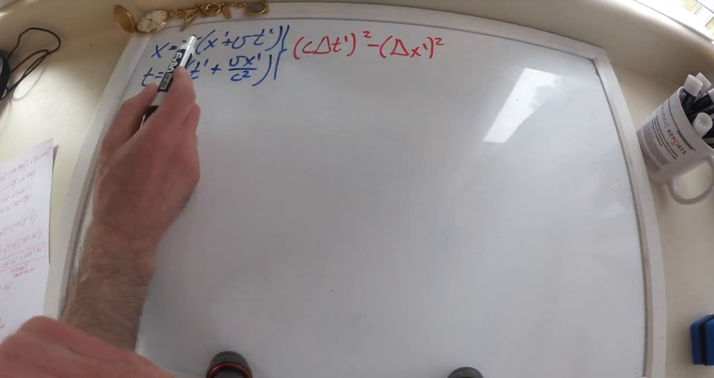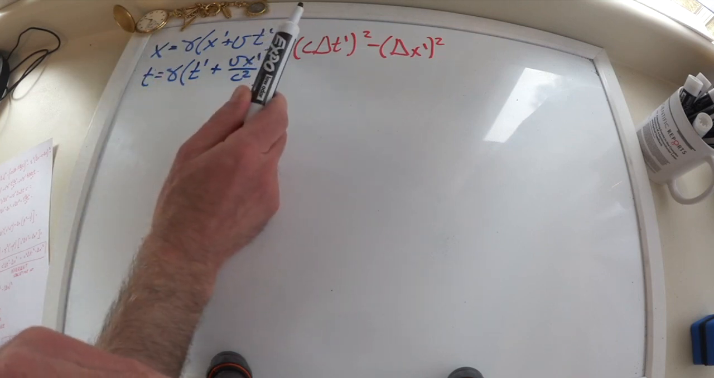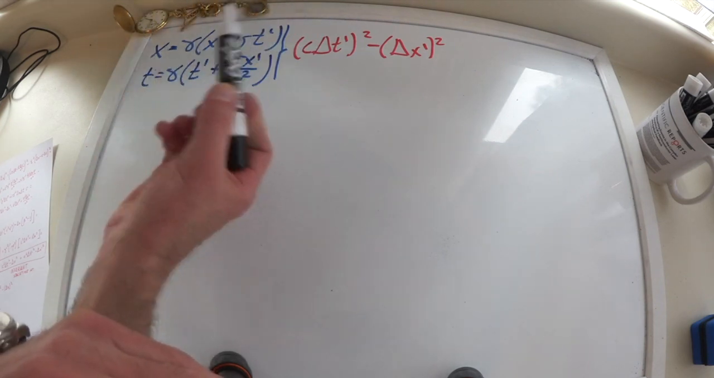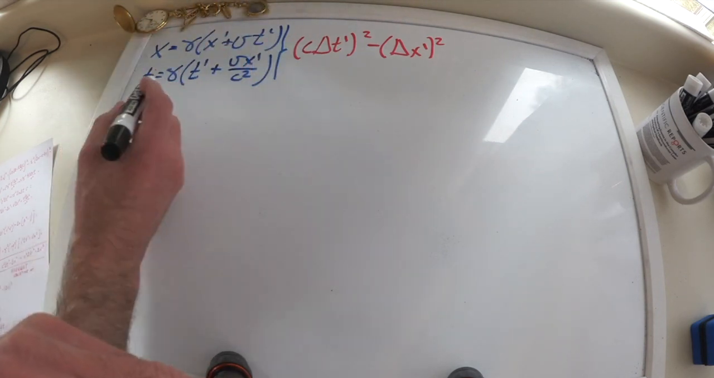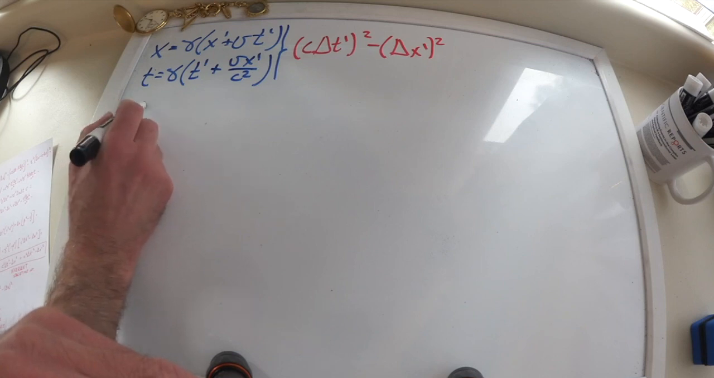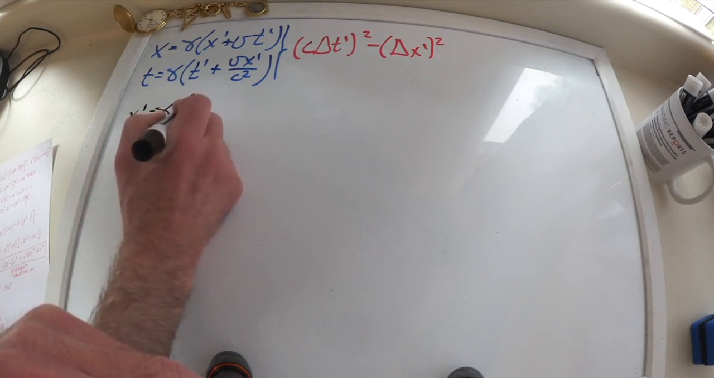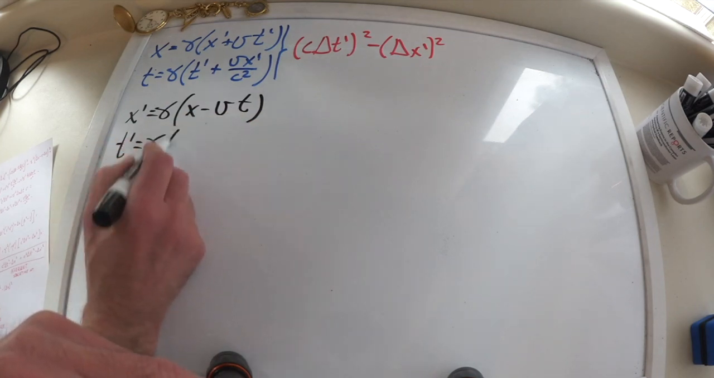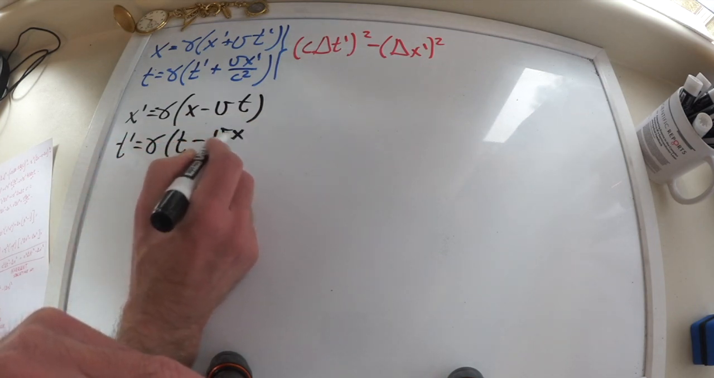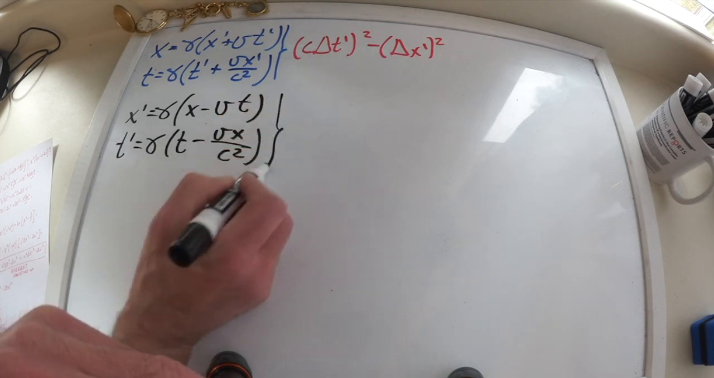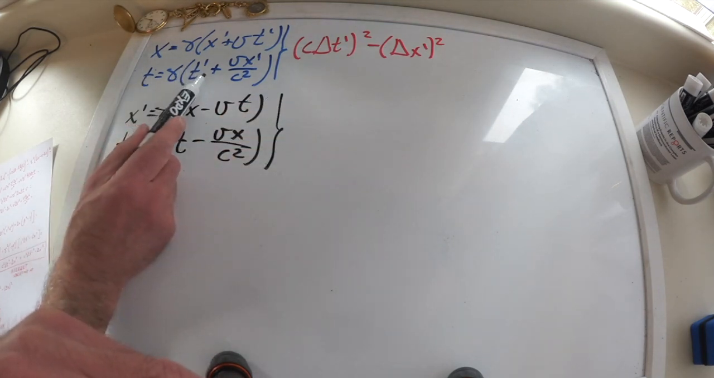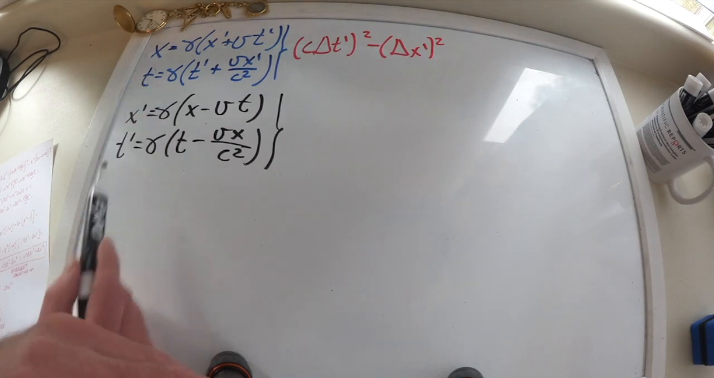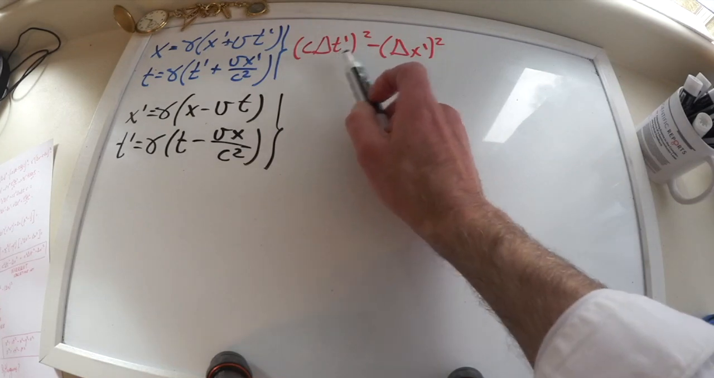So if one reference frame has a velocity plus v with respect to the other one, then the other one is going to have a velocity of negative v with respect to the first one. So these two equations will be rewritten as x prime equals gamma (x minus vt) and t prime equals gamma (t minus vx over c squared). So these are the Lorentz transformation equations from the prime to the unprime reference frame and from the unprime to the prime reference frame. So just for fun, I'm going to transform these primes into non-primes.